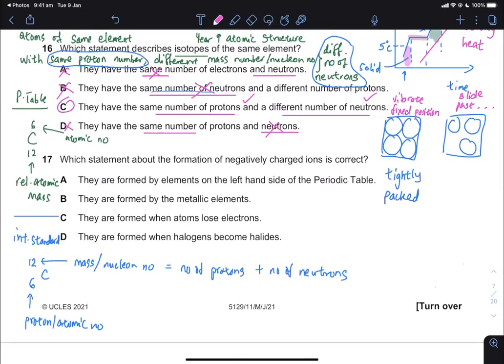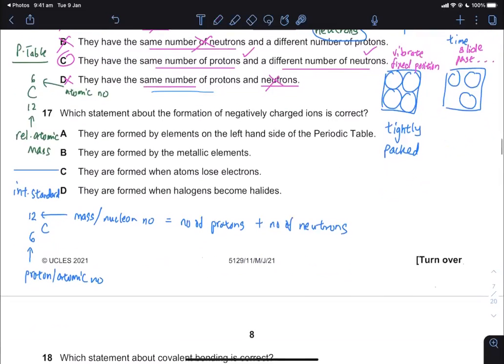Number 17, which statement about the formation of negatively charged ions is correct? Negatively charged ions, okay? So from what I've done in the bunch of papers I gave you for periodic table work, I only managed to go through part 1 of it.